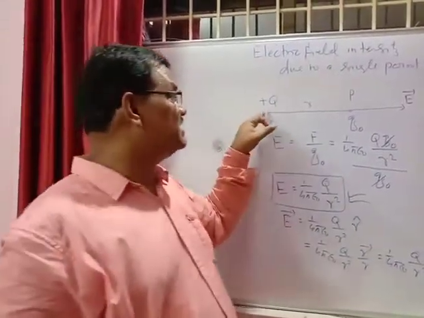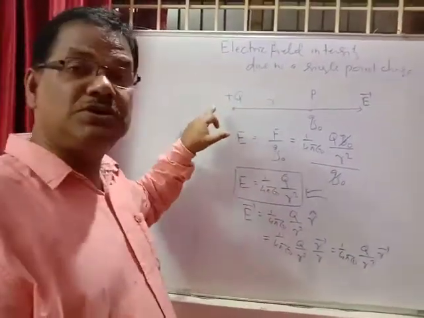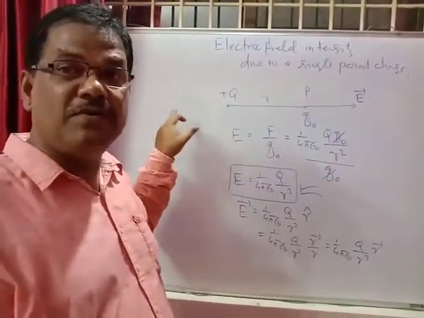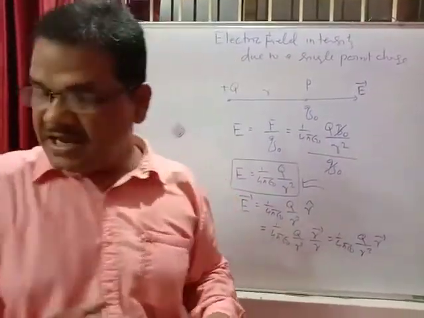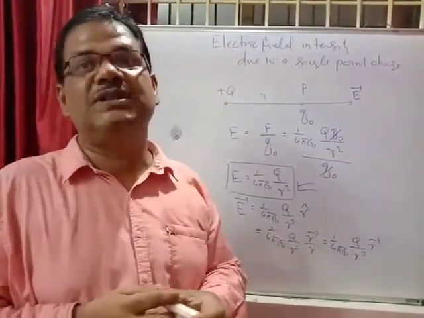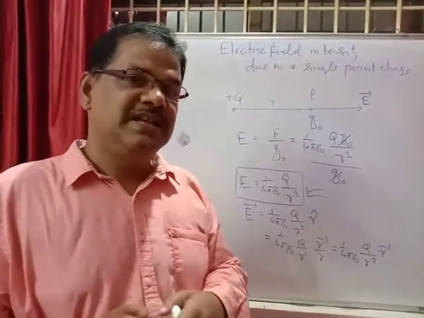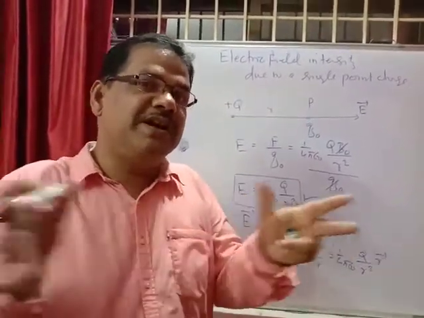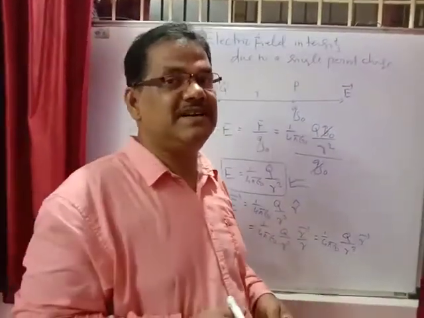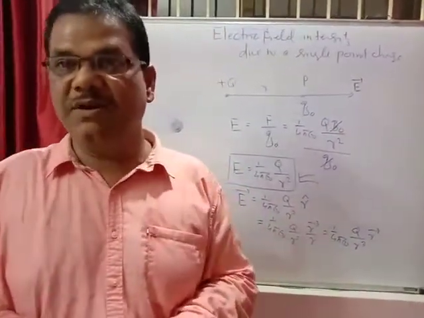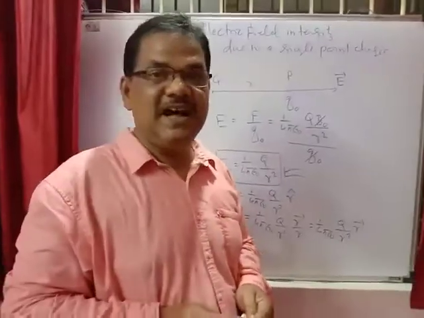Instead of that single point charge, you can put many other charges, 2, 3, 4 charges. What will be the electric field intensity at a particular point? Due to all the source charges, all the point charges, the electric field intensities you get will be added vectorially. You have to apply the vector addition formula and calculate the electric field intensity at that particular point.